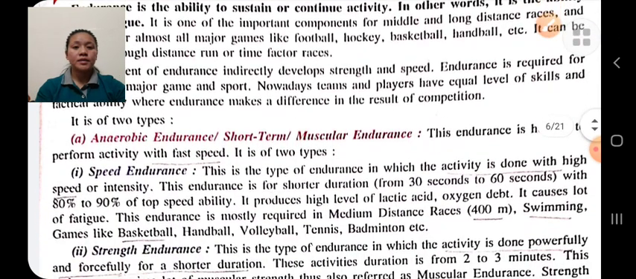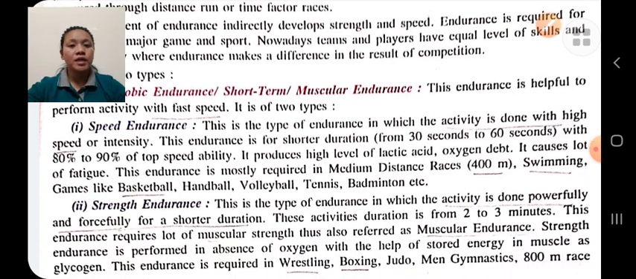Endurance is of two types: aerobic endurance and anaerobic endurance. Aerobic endurance is also known as long-term endurance or muscular endurance. Anaerobic means in the absence of oxygen. The person has to do the activity in the absence of oxygen. In anaerobic endurance, we have to perform the activity with high speed. Anaerobic endurance is of two types: speed endurance and strength endurance.